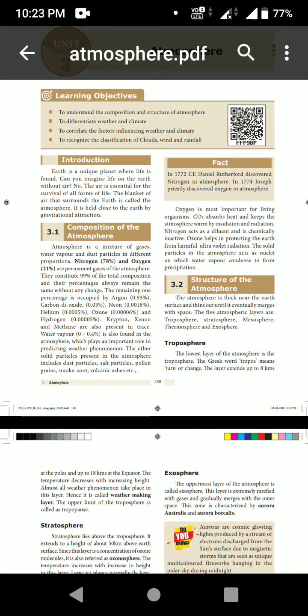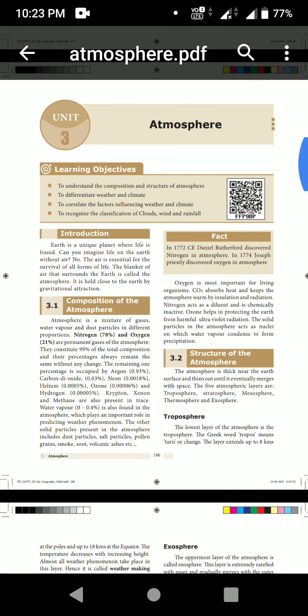Today I am going to teach Geography Lesson 3, Atmosphere. Already I have given two lessons, the question and answers. I am thinking you have learned. Next is today's topic, atmosphere. What do you mean by atmosphere?